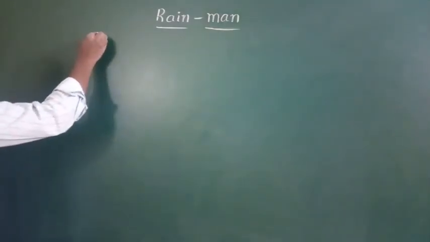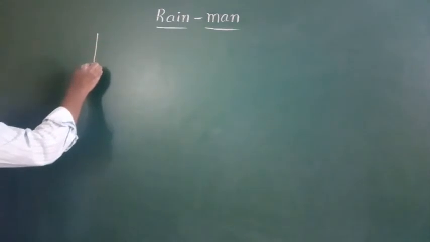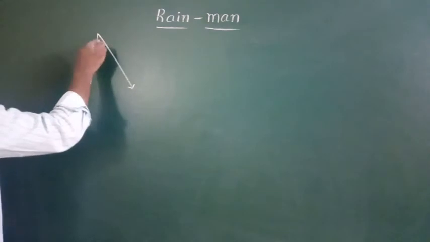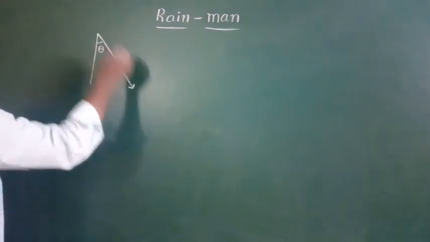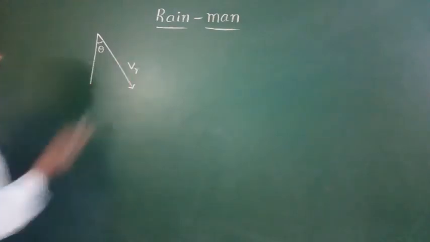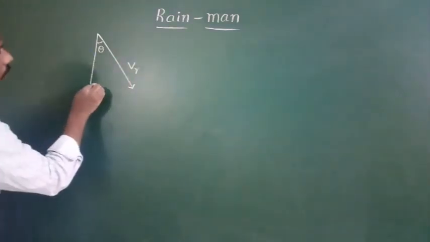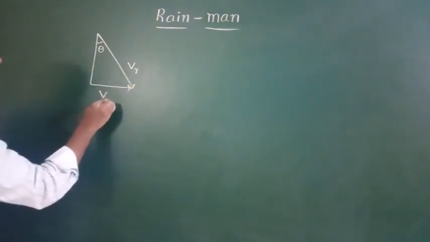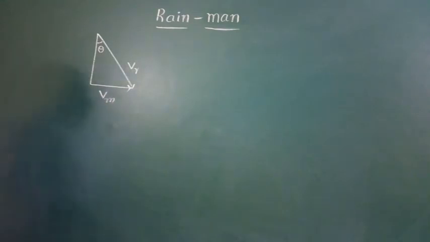In the next case, rain is not falling vertically. Suppose rain is falling making a certain angle theta with the vertical. Imagine this is the direction of the rain. Rain is falling like this, in this direction. In this case, the man is walking along the positive x-axis direction with a velocity Vm. Now we want to find the velocity of the rain with respect to the man. Why? Because to know in which direction he should hold the umbrella to avoid getting wet.